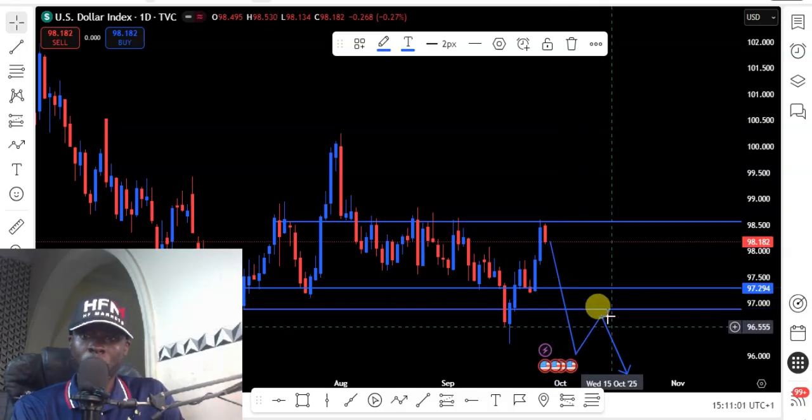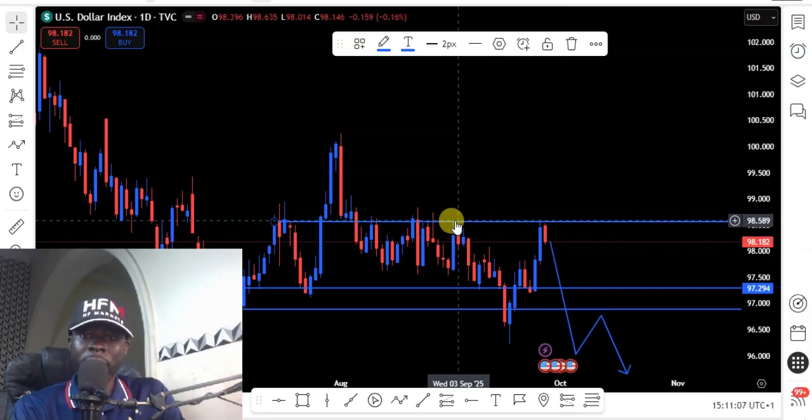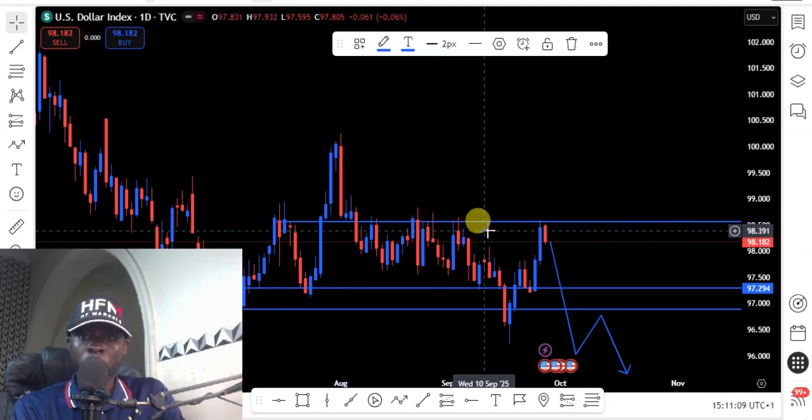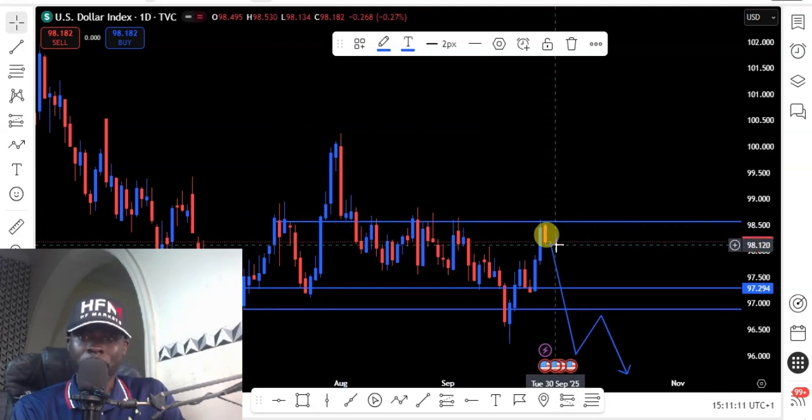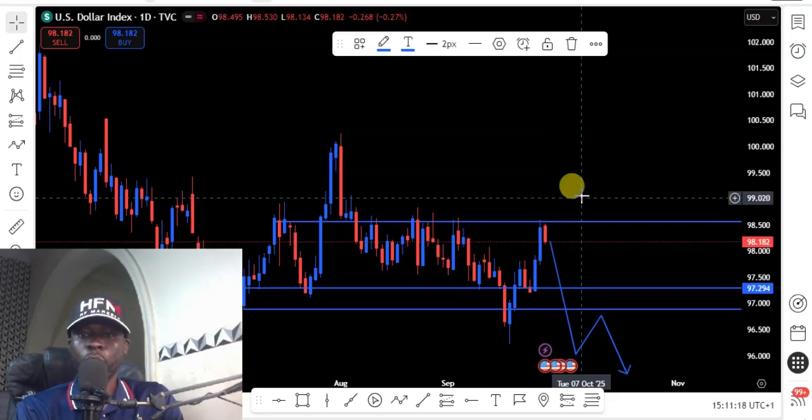So our scenario for the dollar index this week is that we expect it to drop, because price rejected from a strong weekly resistance and also a strong daily resistance level. So we expect the dollar index to drop this coming week.